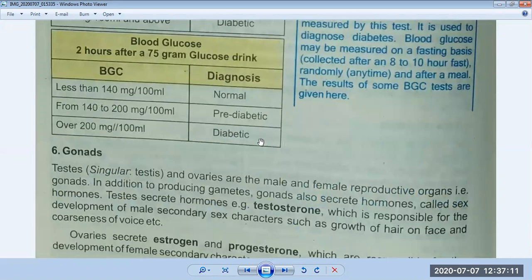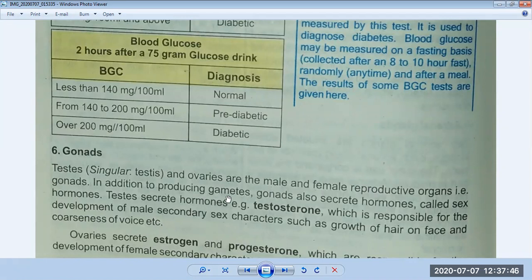Now after the pancreas, there is another gland group called the gonads. So what are gonads? In simple terms, the sex organs in the body are called gonads. First one is testes, singular testis, and ovaries. Okay, testes are in males and ovaries are in females, the male and female reproductive organs.